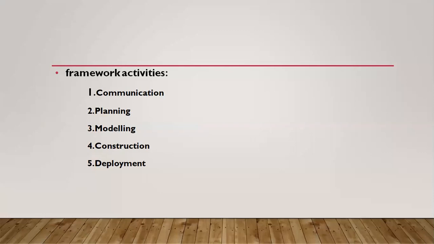Coming to the third step, modeling. Modeling in the sense, after planning, you should go for designing. Based on the things you have gathered to finish that work, you should develop a blueprint of our project structure in modeling.